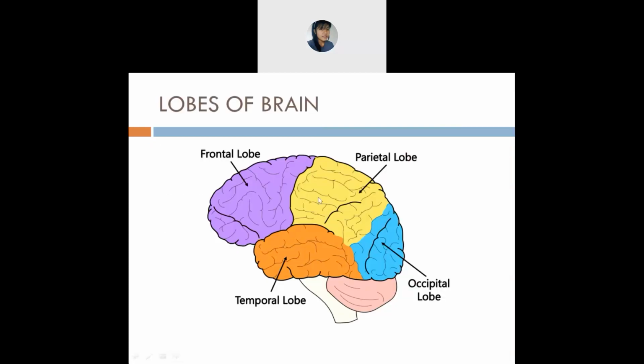Okay, so these are the lobes of the brain. Frontal lobe, parietal lobe, you have two. Temporal lobe, you also have two. And the next is occipital lobe, which you have one. So these are the lobes of the brain. I hope none of you will forget.